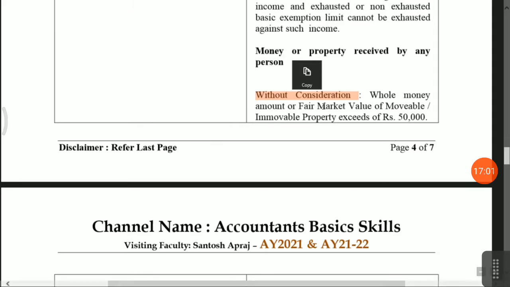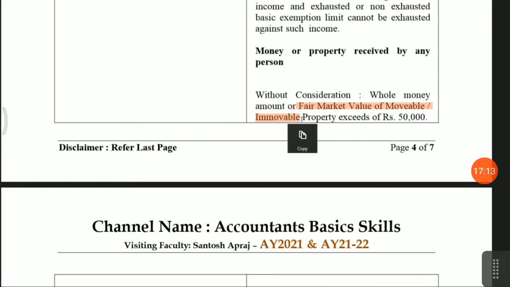Okay, in the case of fair market value of movable or immovable property, yes, the government has introduced this provision also. Many assessees, to avoid tax liability, are giving their own immovable or movable property to their friends without any consideration. The transaction is done without any consideration and no tax is paid to the government. Okay, to avoid such issues, the government has introduced these provisions.